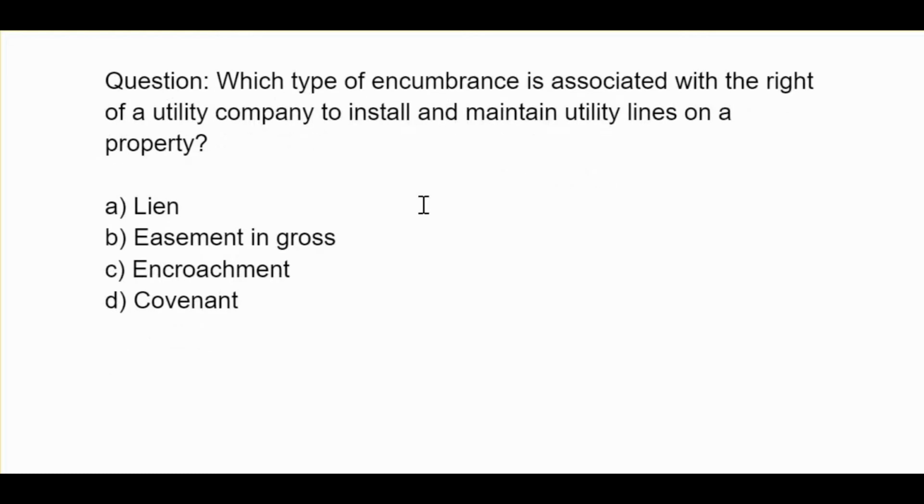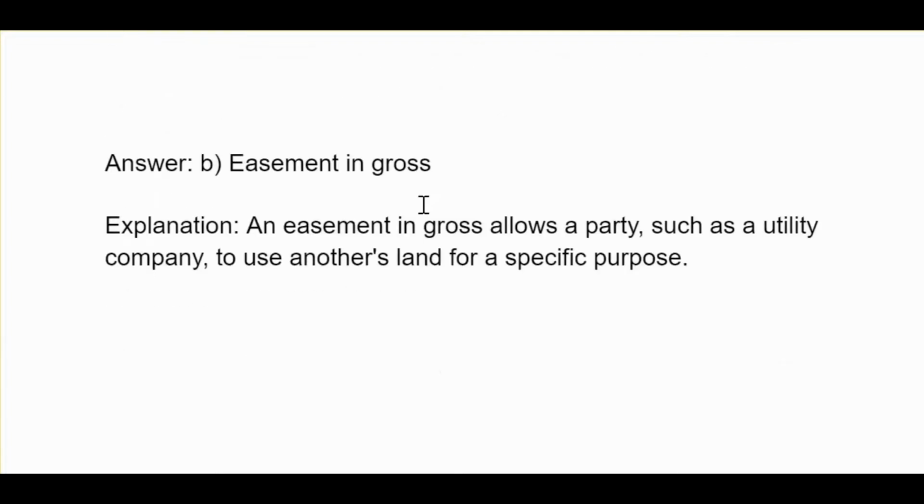Which type of encumbrance is associated with the right of a utility company to install and maintain utility lines on a property? A, lien, B, easement in gross, C, encroachment, D, covenant. B, easement in gross. An easement in gross allows a party, such as a utility company, to use another's land for a specific purpose.